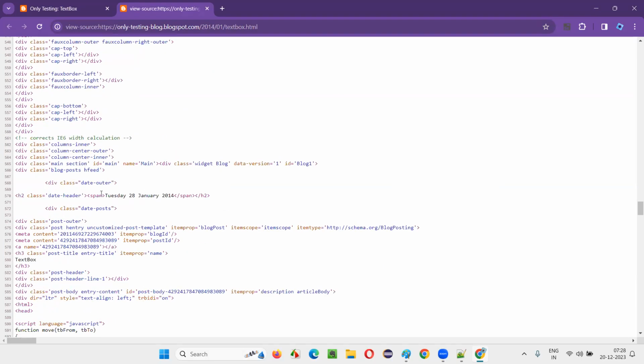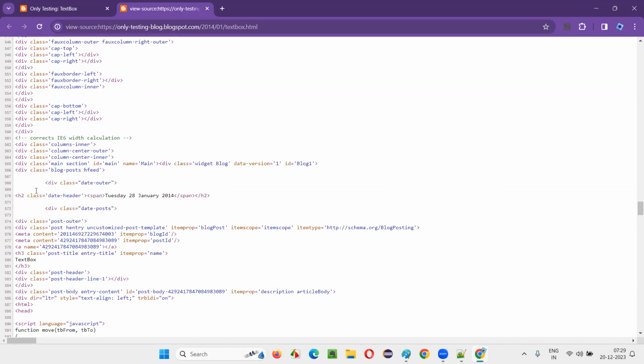You see, there is H2. If you can understand what this H2 is in this HTML code, anyone can understand it. What is meant by H2? Headings. Heading 2. Heading with size 1 is the highest size, heading 2 is the next level size, like that. So I'm able to understand.